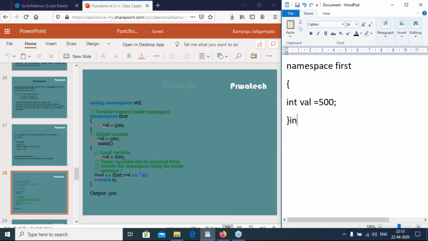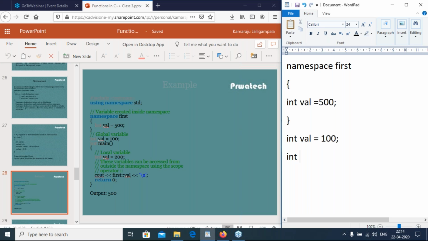I have another variable, int val equal to 100. The variables which are declared outside all functions are called global variables. Clear, right?